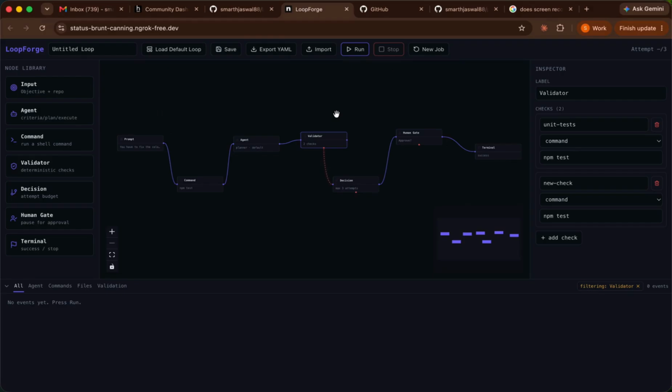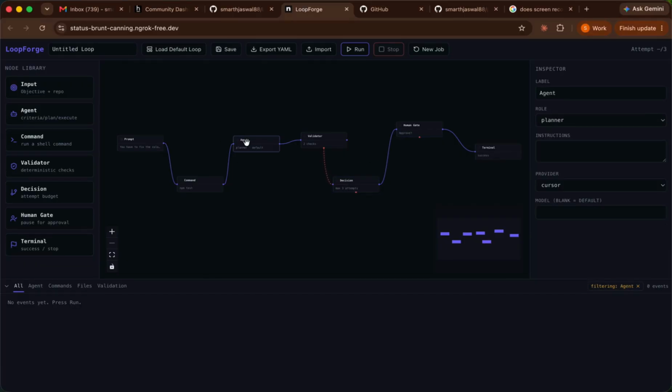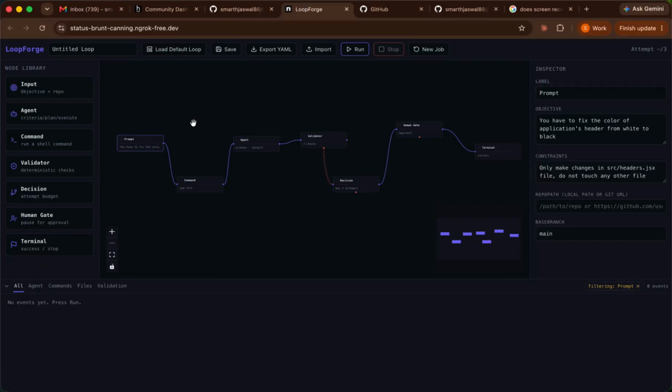So that's how Leadforge works, and you can add a human gate anywhere in between, or add a decision node, or add an AI agent, or also add a prompt. So there are various features which we are giving you here, right?